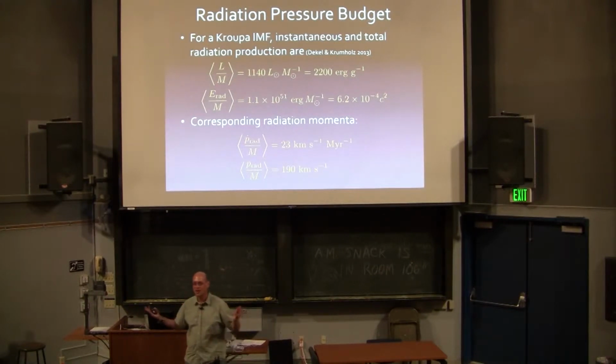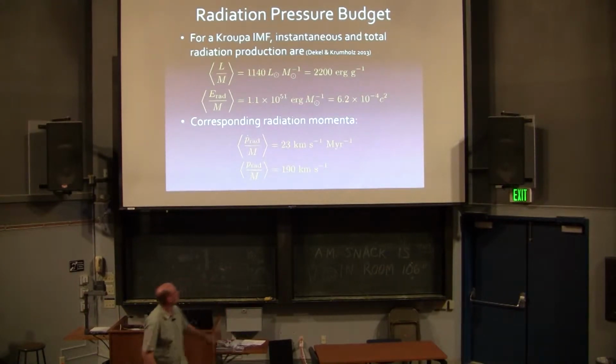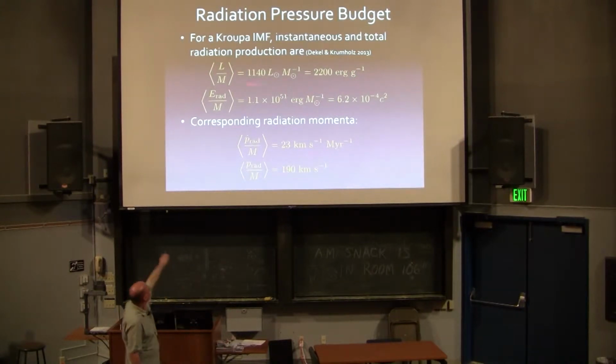You can ask, what's L over c per unit stellar mass? All right, so here's the luminosity, 2200 ergs per gram. Here's the total radiative energy that's integrated over time. So this is the instantaneous production rate. This is integrated over stellar lifetime to 100 megayears. All right, I get that many ergs per solar mass.